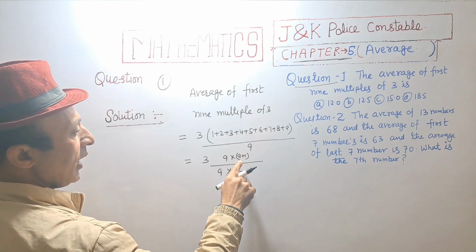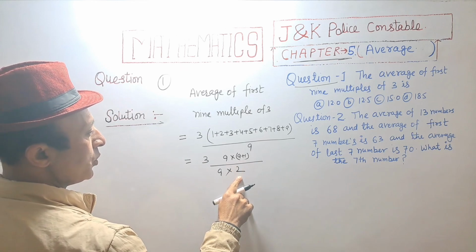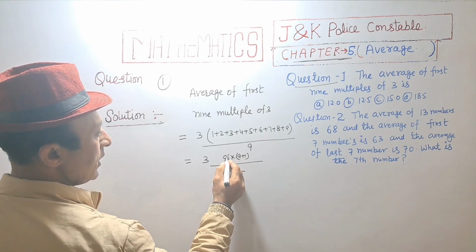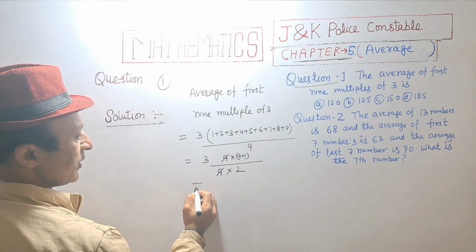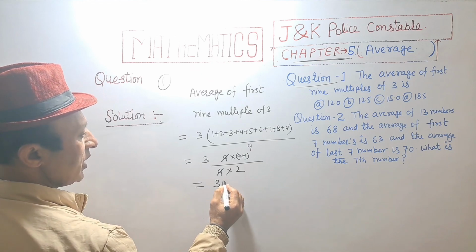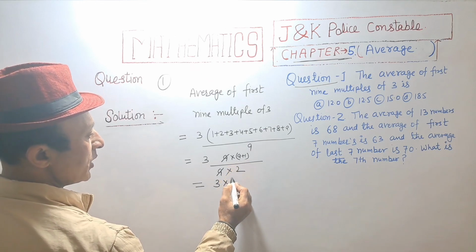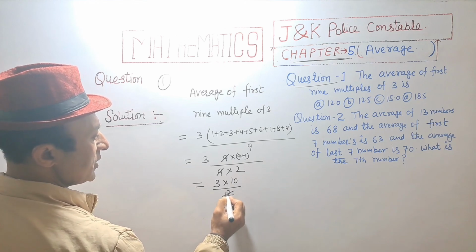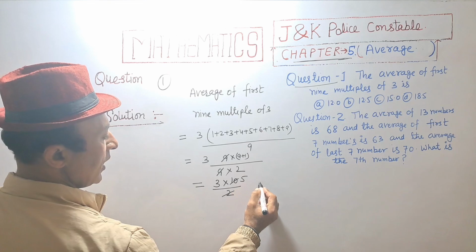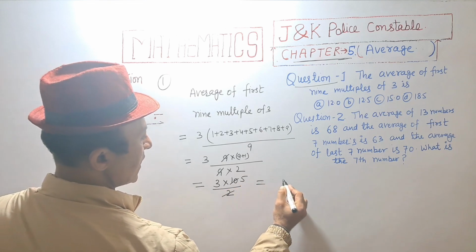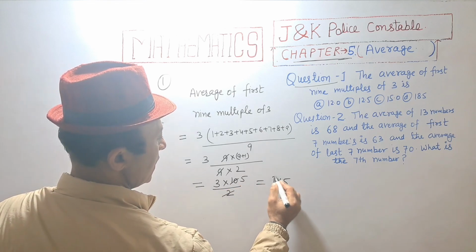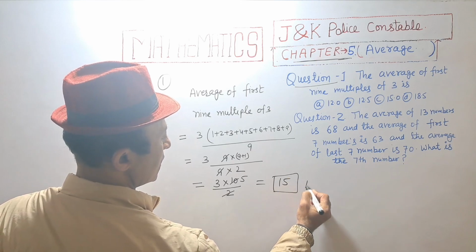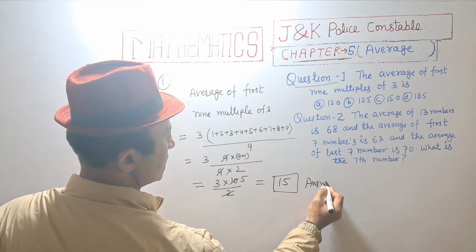That is n into (n plus 1) upon 2. 9 is cancelled and we get 3 into (9 plus 1 is 10) divided by 2. This is cancelled by 5 and we get 5 3s are 15. Answer.